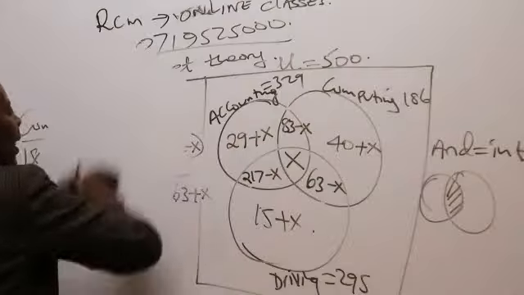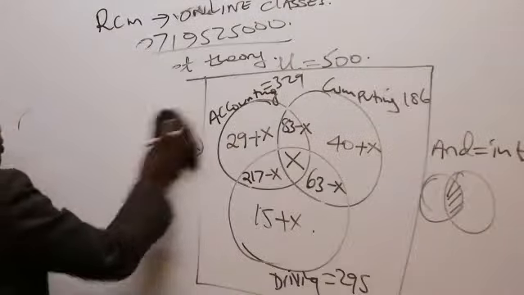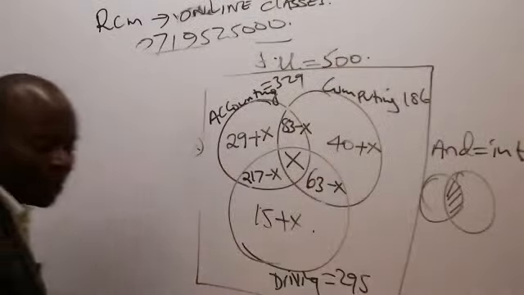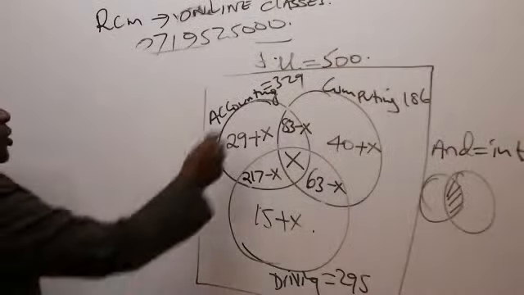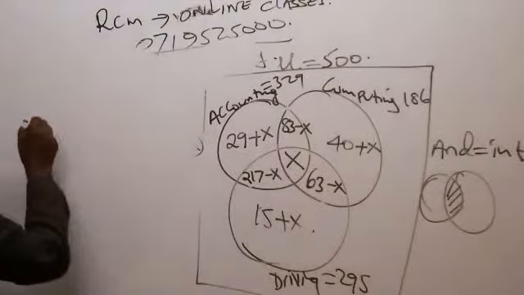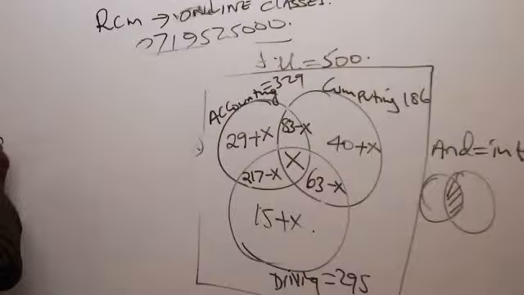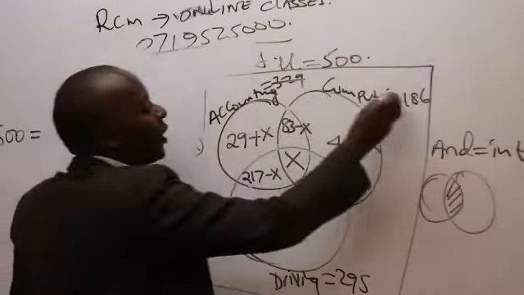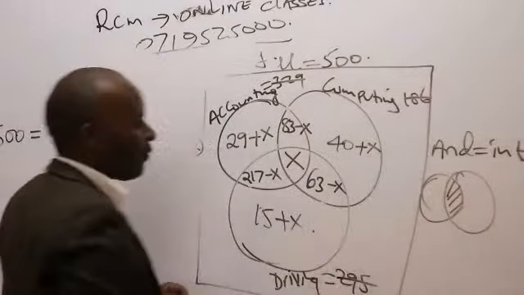Now come and apply the universal set equation. We know that all these numbers which are inside here must add up to this. So 500 should be equal to, please forget this, these ones are just flowers.